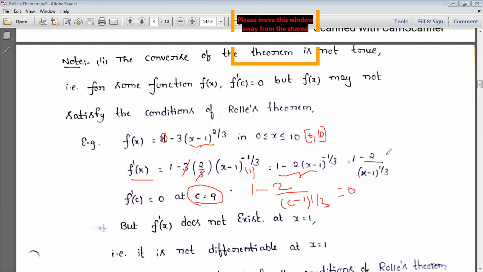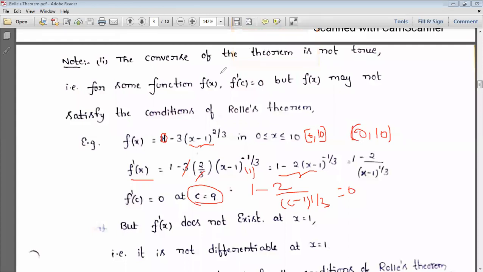But does the derivative exist in the open interval 0 comma 10? What I said, if you are discussing an interval, each and every point should satisfy, right? Here it is 0 to 10. So if I substitute x as 1, what do I get here? 1 minus 1 is 0, so 1 minus 2 by 0.